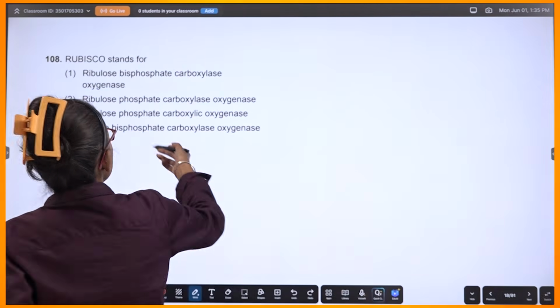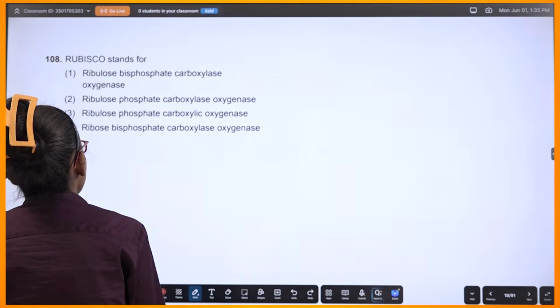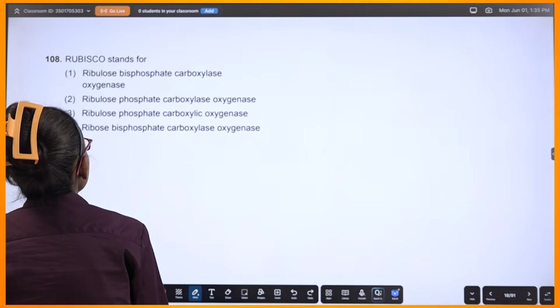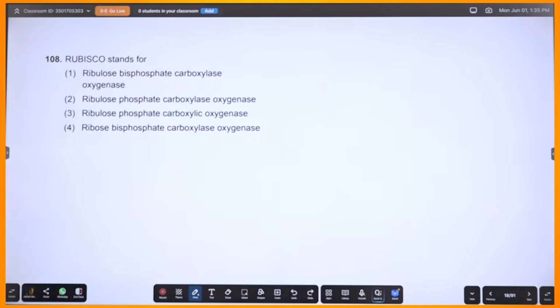This is very easy. They are asking the name of the enzyme. Yeah, they are asking the name of the enzyme. Fine. So, what will be the name of the enzyme? Ribulose bisphosphate carboxylase oxygenase.